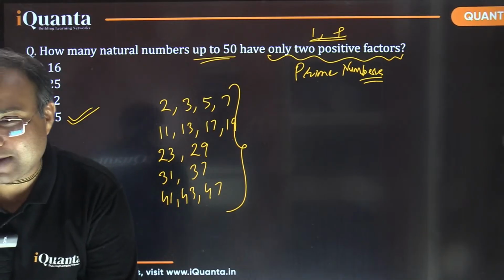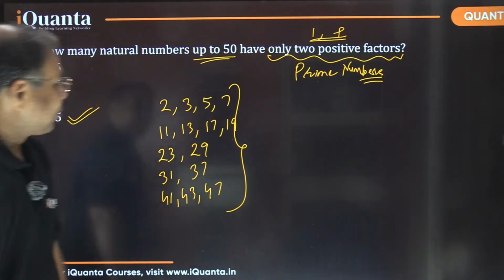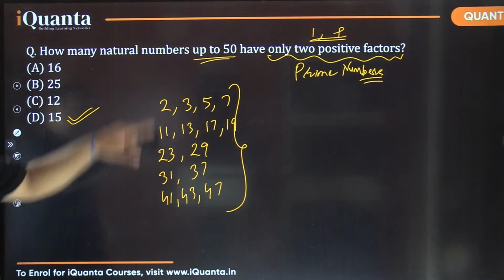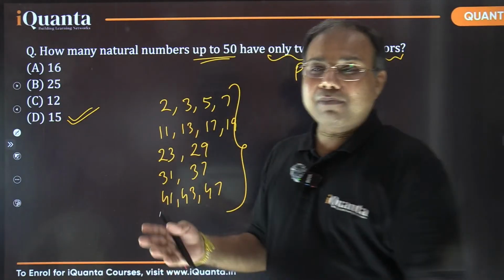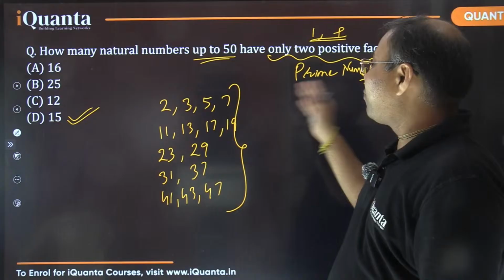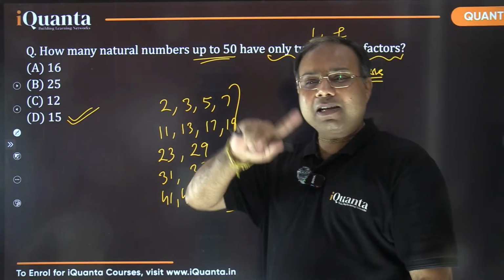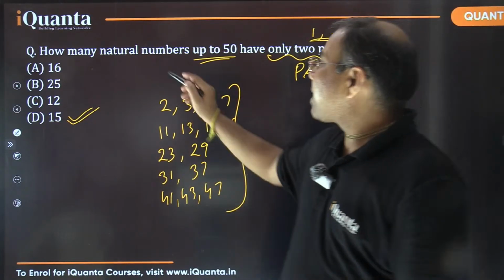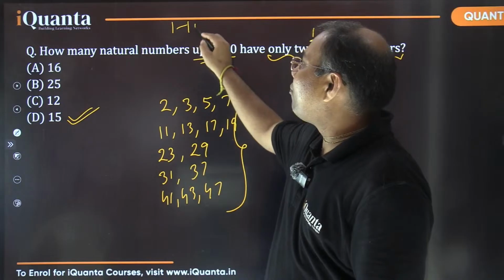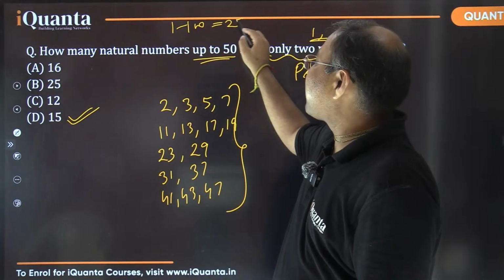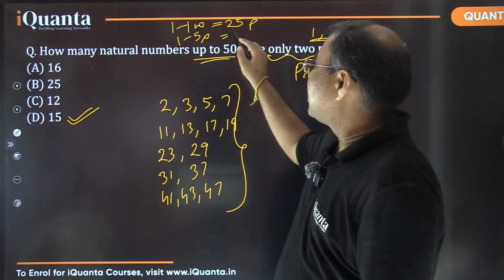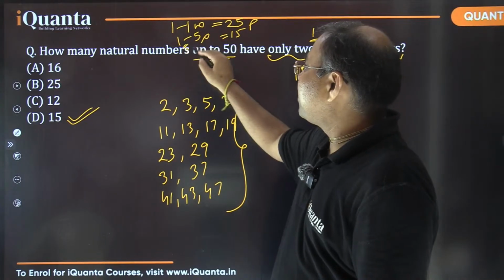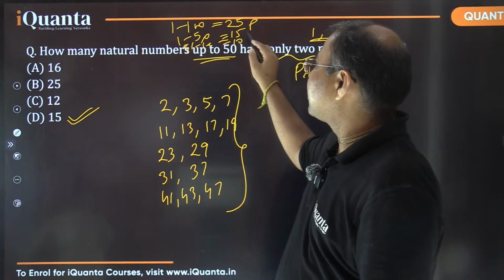Yes, exactly. Very nice. So these are 15 prime numbers up to 50. I wrote them earlier as well. And I told you there are 10 more prime numbers from 51 to 100. So basically 1 से लेकर 100 तक total 25 prime numbers होते हैं. I'm repeating all these things. From 1 to 100, total 25 prime numbers are there. And from 1 to 50, we just wrote it is 15. And from 51 to 100, it is 10.